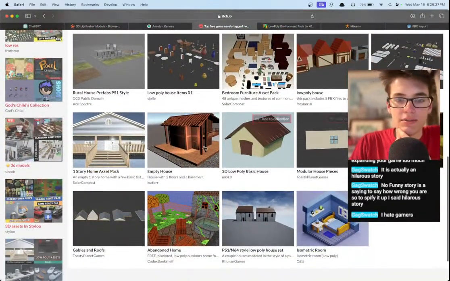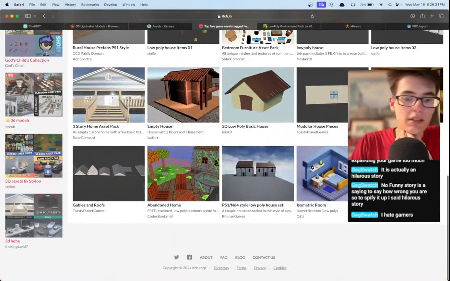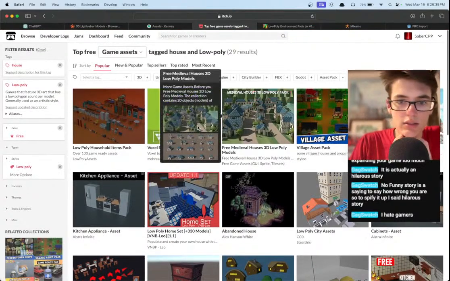We need to find a house that fits with our aesthetic. That one could maybe work, but I just don't think so. I don't think it quite works. Okay, we're gonna have to pivot.